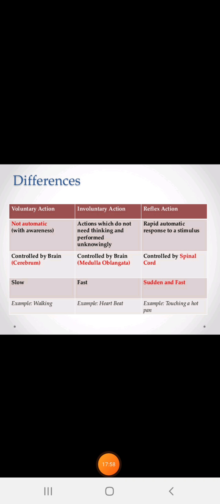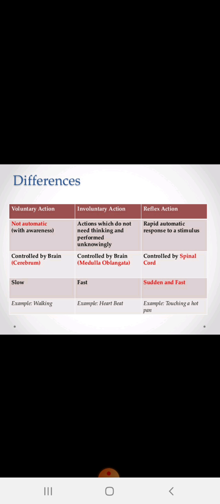Dear students, here are a few examples of voluntary action, involuntary action and reflex action. I have already given you homework to collect voluntary and involuntary actions, but I am giving you a few examples to help you. What are voluntary actions? They are actions done with awareness, not automatically.